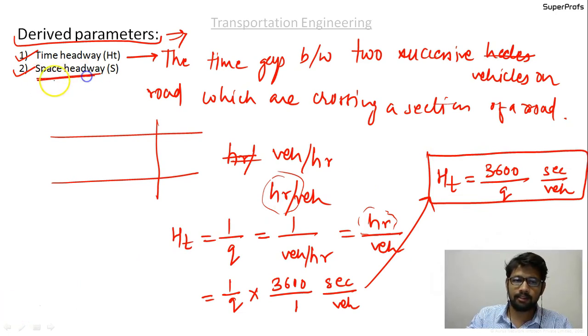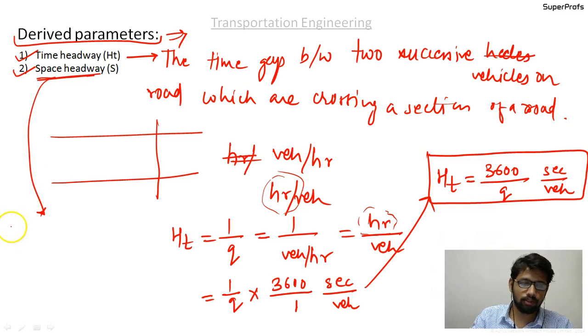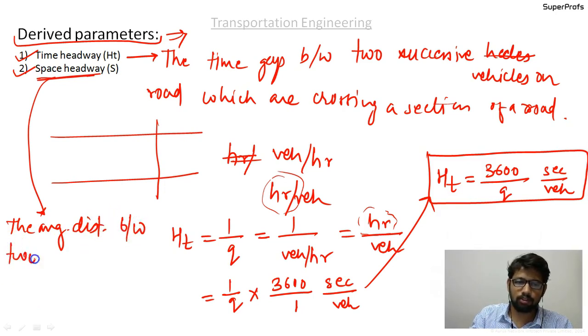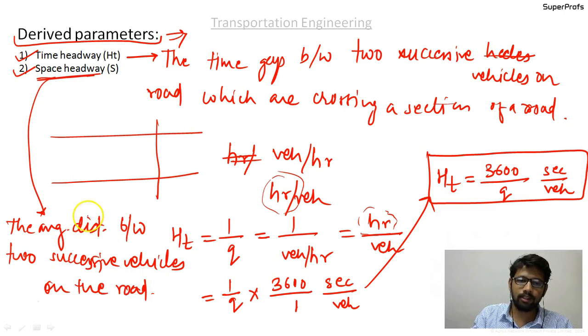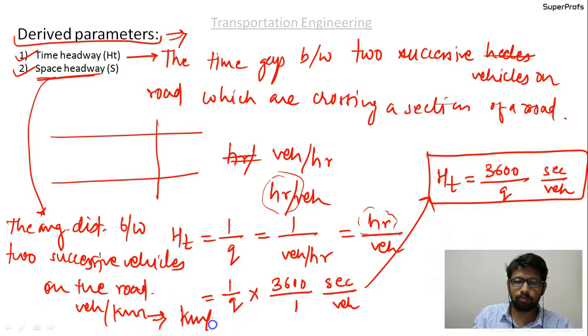Similarly, space headway is the average distance between two successive vehicles on the road. Please write down: the average distance between two successive vehicles on the road. In simple terms, density was given in units of vehicles per kilometer, and if you just invert this, what you get is kilometers per vehicle. That is the distance between the two vehicles.